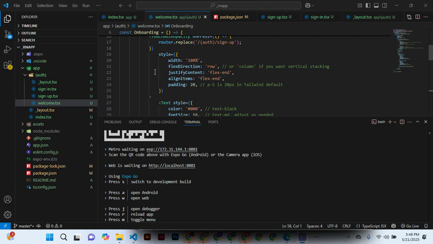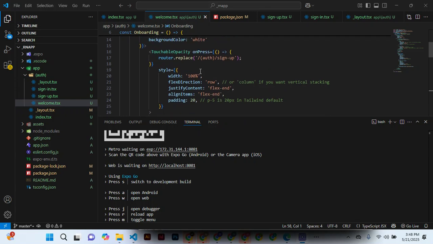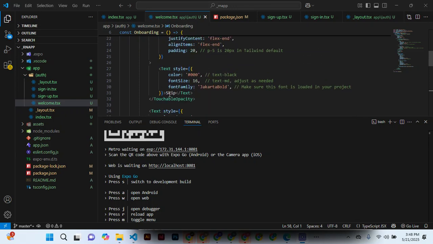meaning the column. If you want vertical stacking, you can do so. We also have justify content flex end, align items flex end, and padding of 20. So this is how this is going to be done and located.